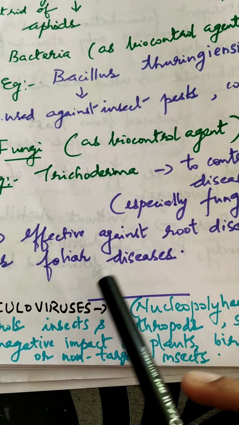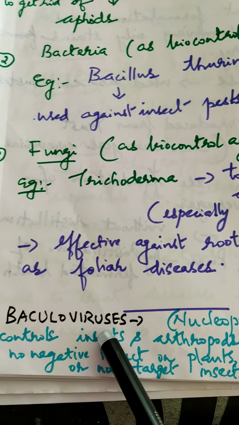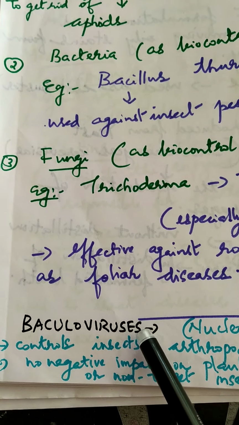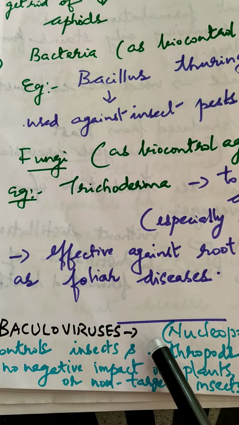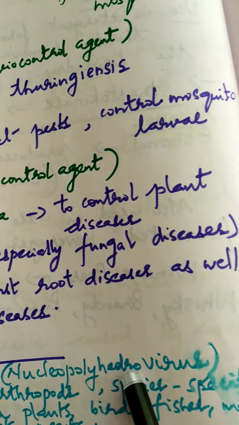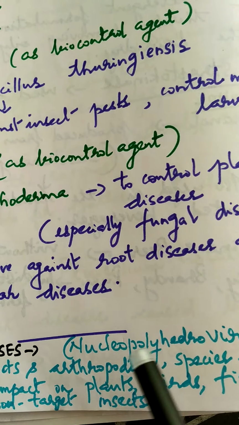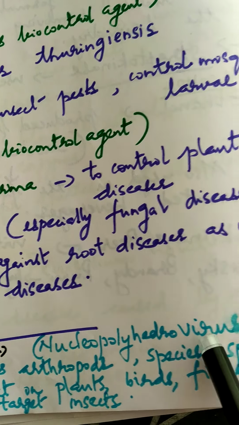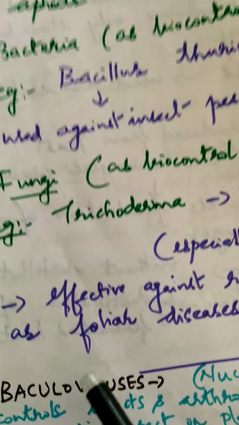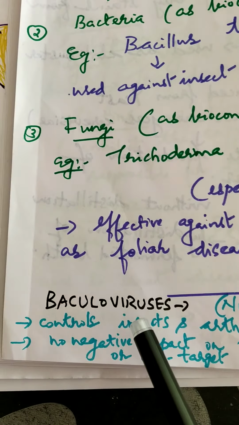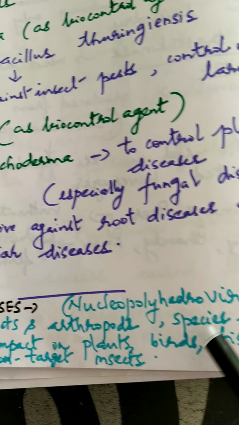Now moving on to a special group of viruses which can be used as biocontrol agents. Here we have baculoviruses. Baculoviruses are also known as nucleopolyhedrovirus or NPV. These baculoviruses have some advantages, that is, they are species specific.